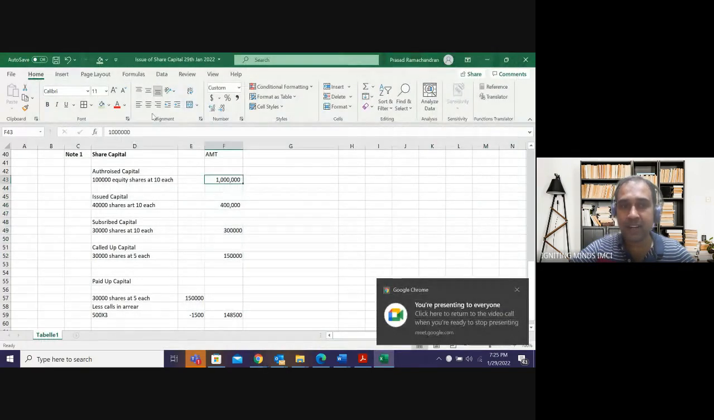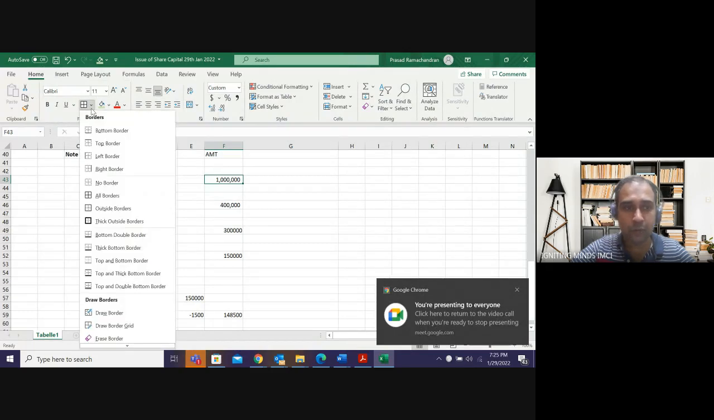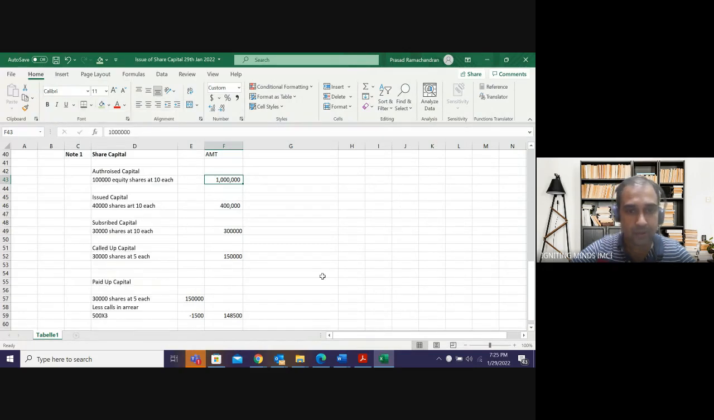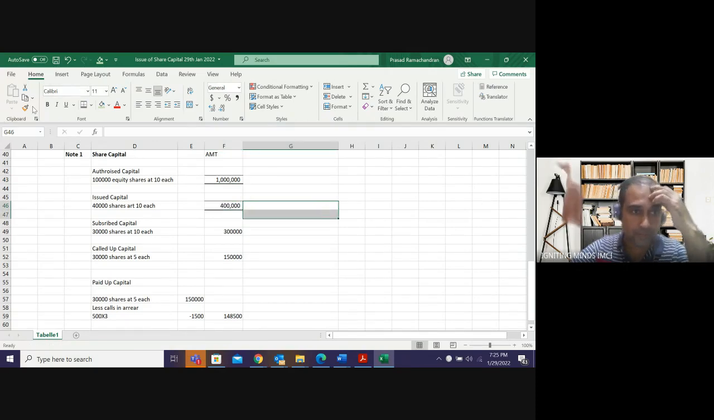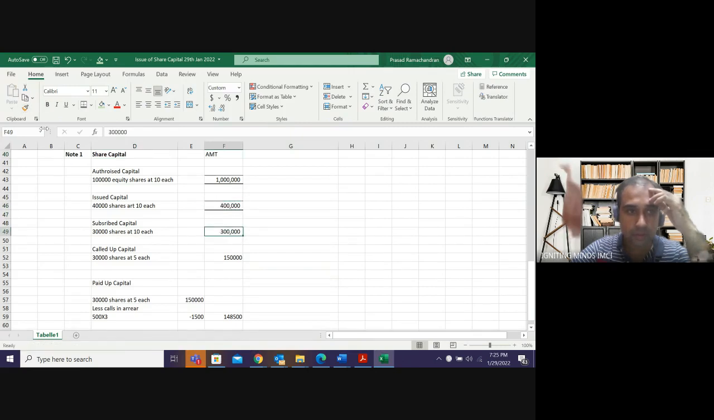We do a double underline. Whenever something is not totaled in the balance sheet, we do a double underline. Okay, so this will be shown as a double underline in the balance sheet. That means these items will not be taken for totaling. What will be taken for totaling is only the final amount. What is the paid up capital?